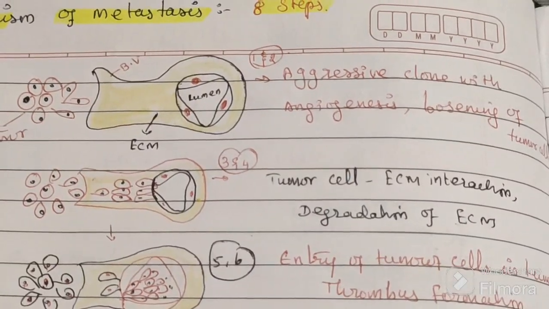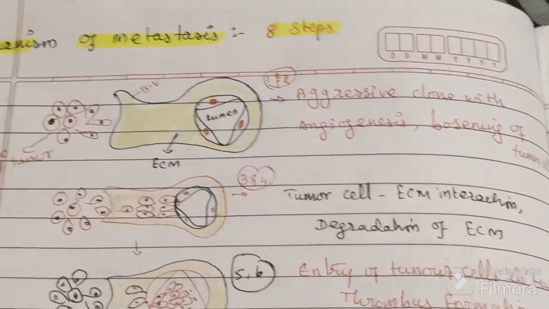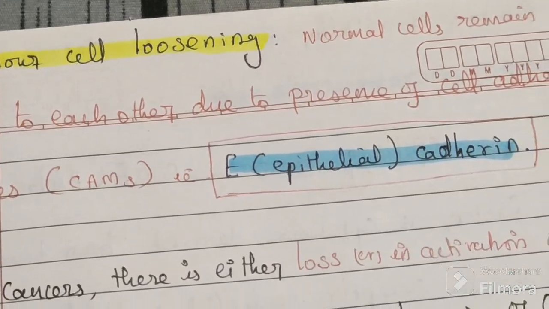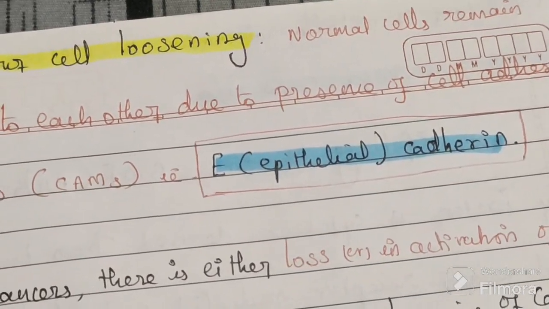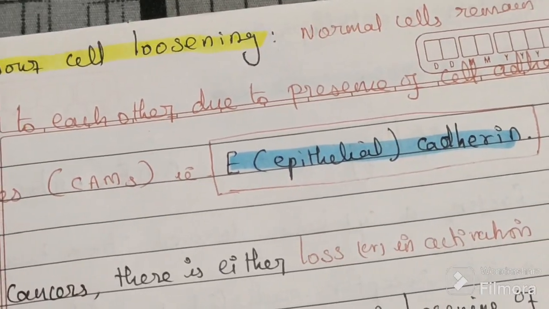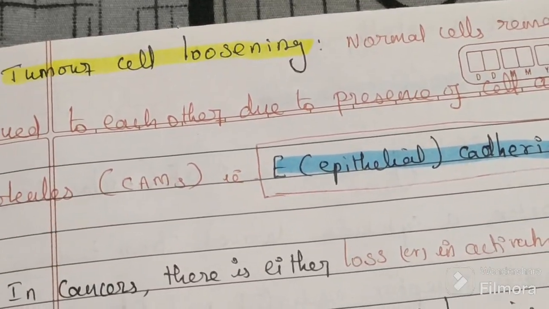For holding the cells together a protein is required, known as E, which stands for epithelial cadherin. So there is a loss of E-cadherin that takes place.